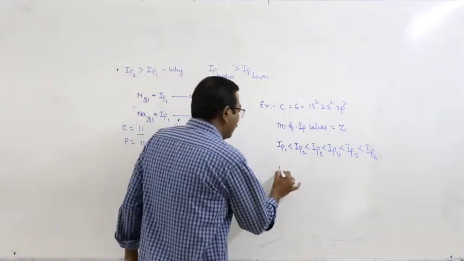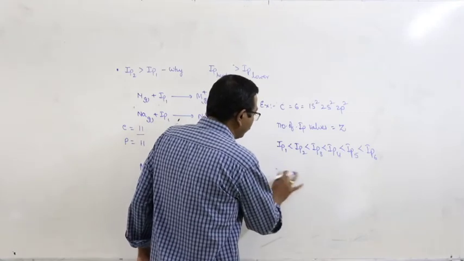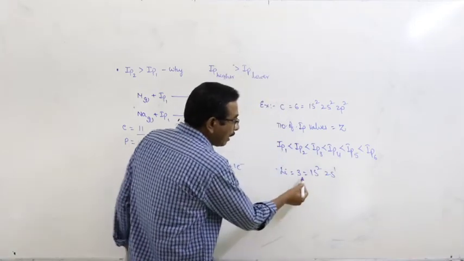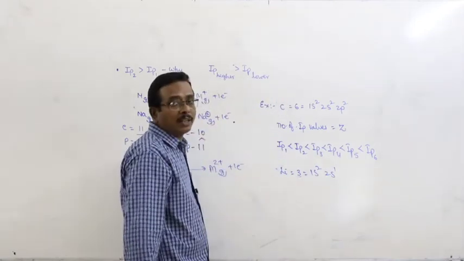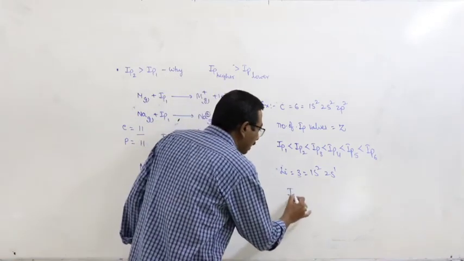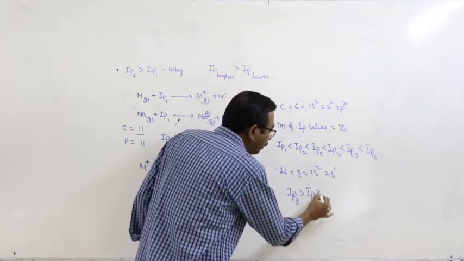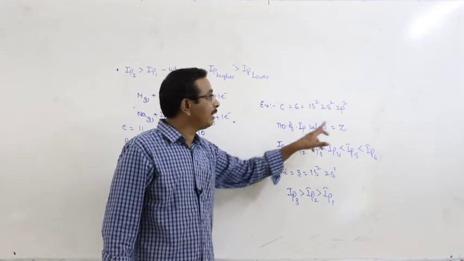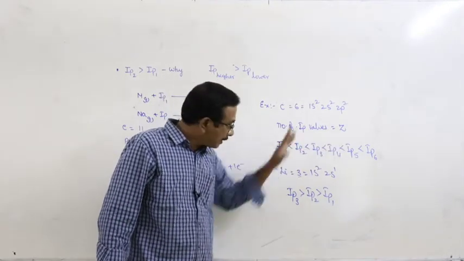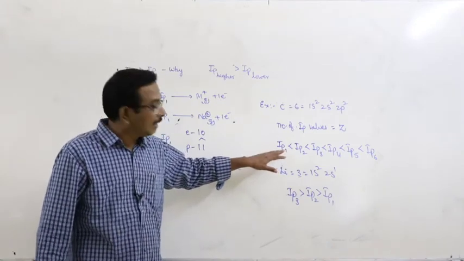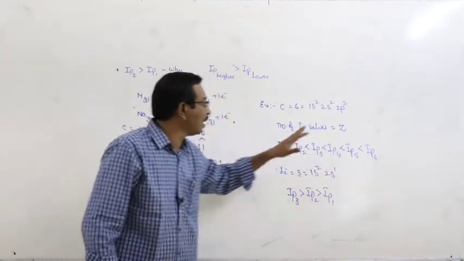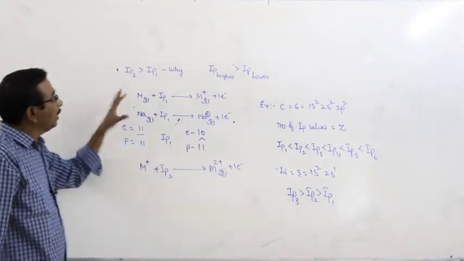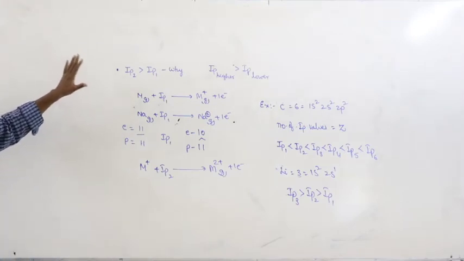Take another example, lithium. Atomic number 3, 1s2, 2s1. Therefore, how many IP values are there for lithium? 3 IP values. IP3 is greater than IP2, greater than IP1. Here the number of IP values for the given element is equal to its atomic number, and at the same time the order of the IP values is given like that. Higher IP values are always greater than lower IP values. This is example 1, this is example 2, and this is about IP2 being greater than IP1.